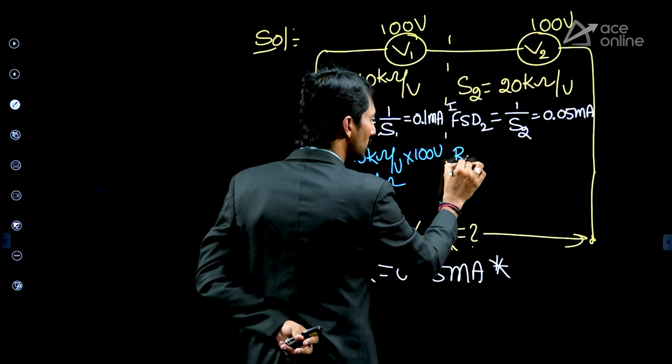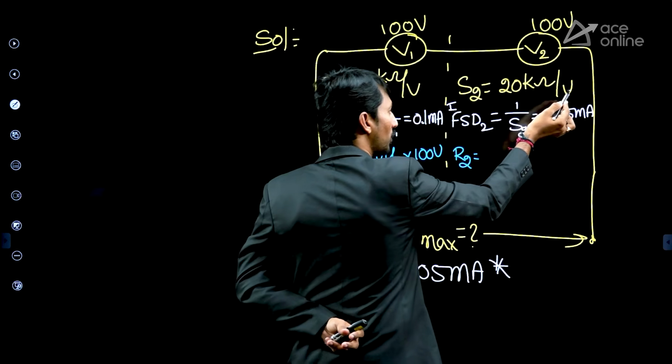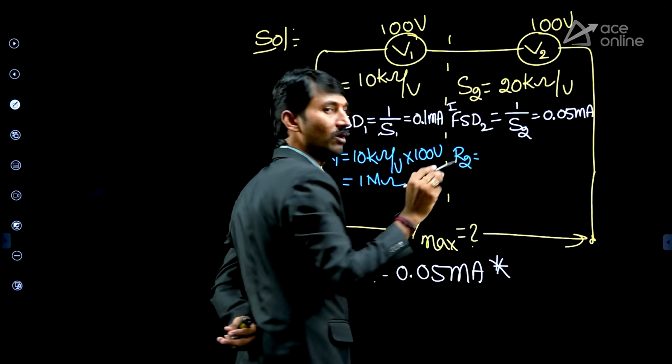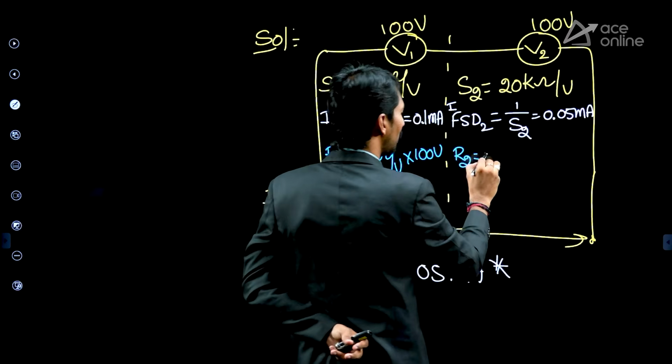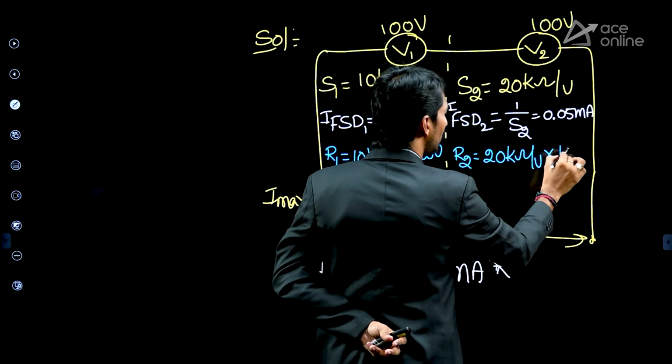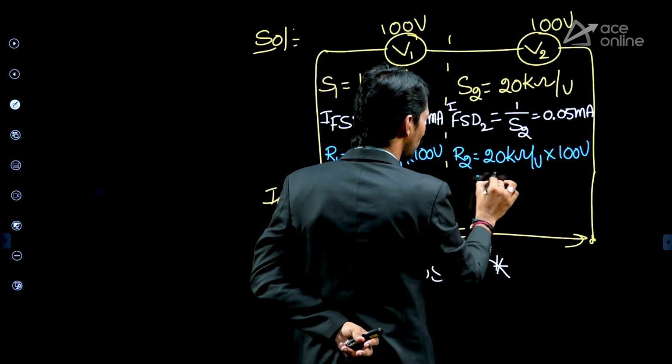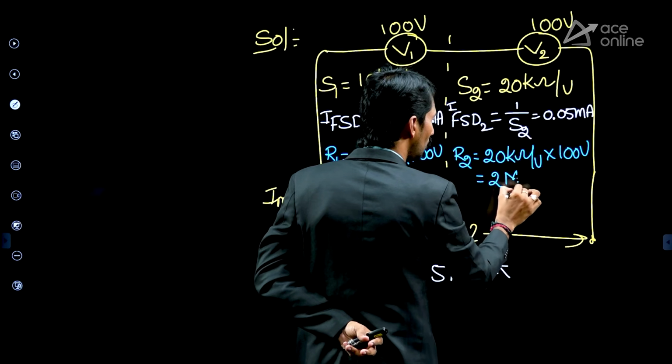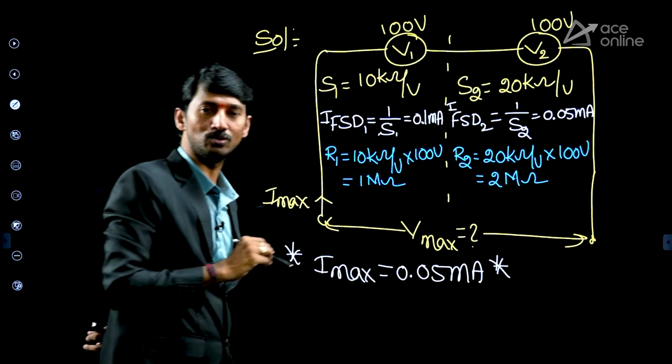Here also same procedure. R2 equal to 1 volt will have 20k, 100 volt will have dash. So simply what we can write now? 20 kilo ohm per volt into 100 volts. So therefore, answer will be 2 mega ohm. Answer is 2 mega ohm.